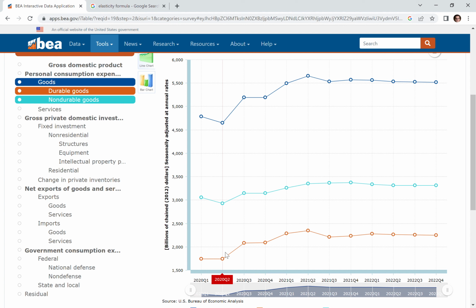Non-durable goods, so durable goods are down here in the red. So these are all long-lasting goods that don't get worn out as easily. Non-durable goods, this is going to be food, clothing, toilet paper, all that other kind of stuff, right? So obviously we're spending more on non-durable consumables than we are on durable goods, just because of the way that we are as humans, right? And the fact that we need food to eat and we need new clothing, but we don't necessarily always need a new car, refrigerator, toaster, so on and so forth.